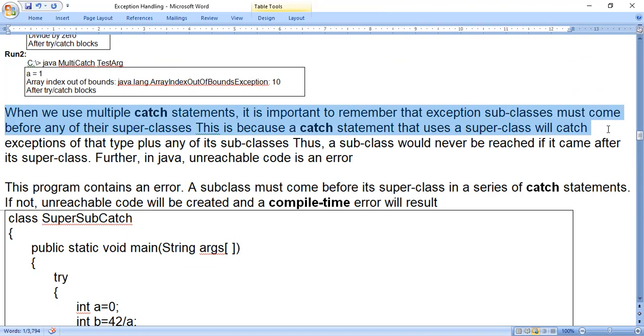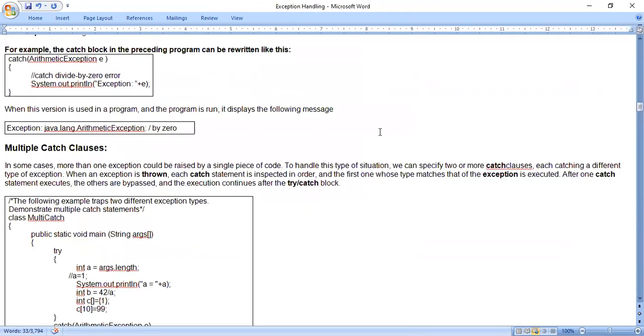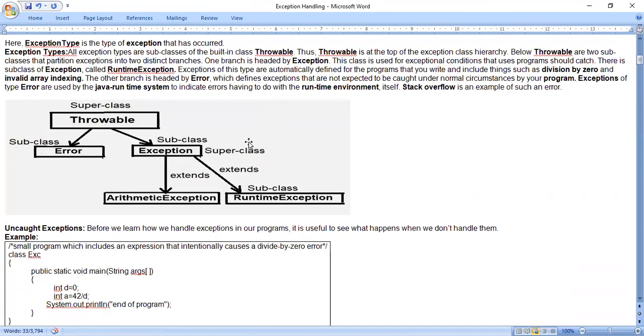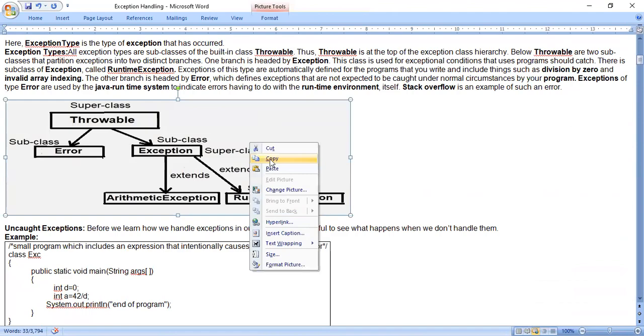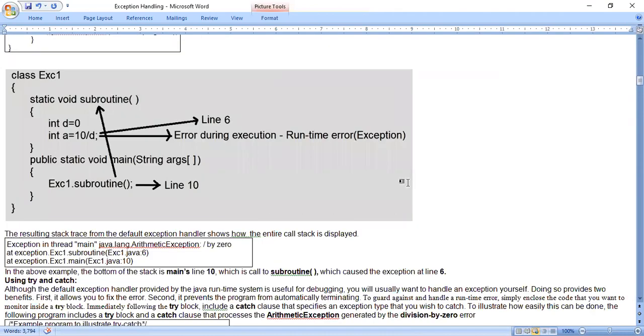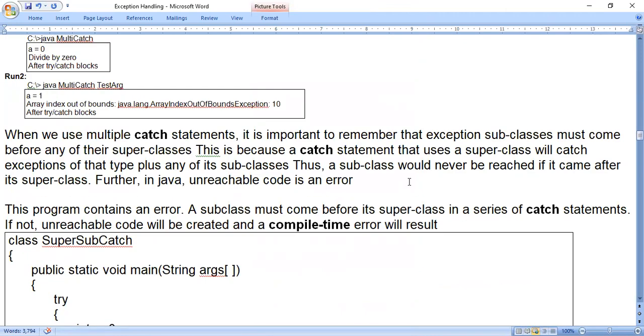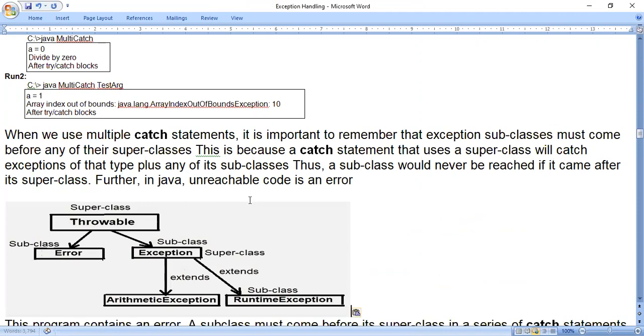The meaning of this is, we have to remember this diagram for that. So let me copy this diagram. Now for this concept, we have to remember this diagram.